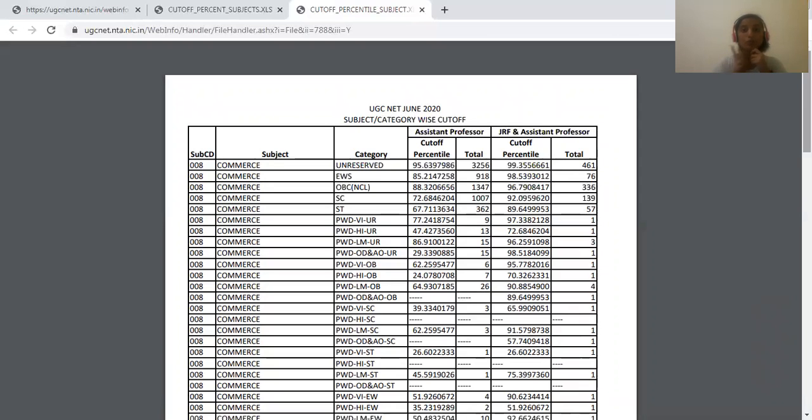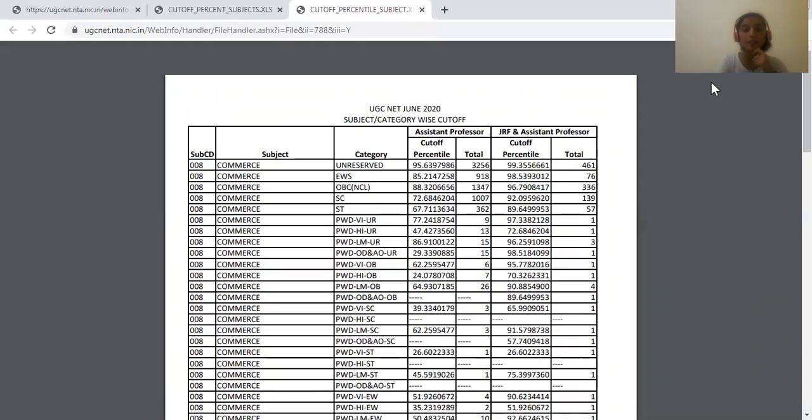Now, because they had 2 different question papers, they cannot release a final percentage, because the percentage for both the papers will be different as the questions themselves were different. So the final answer key also you have to check for these 3 papers based on the question ID. The question ID will be different for people who had written it in the morning shift and people who had attempted the exam in the evening shift.